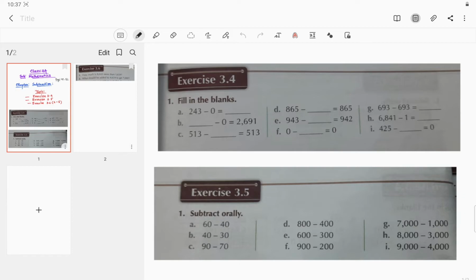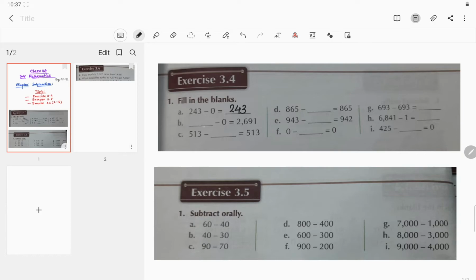Question number 1a says the minuend is 243 and the subtrahend is 0. I told you when you subtract 0 from a number, the difference will be the number itself, or the number remains unchanged. So it will be 243.